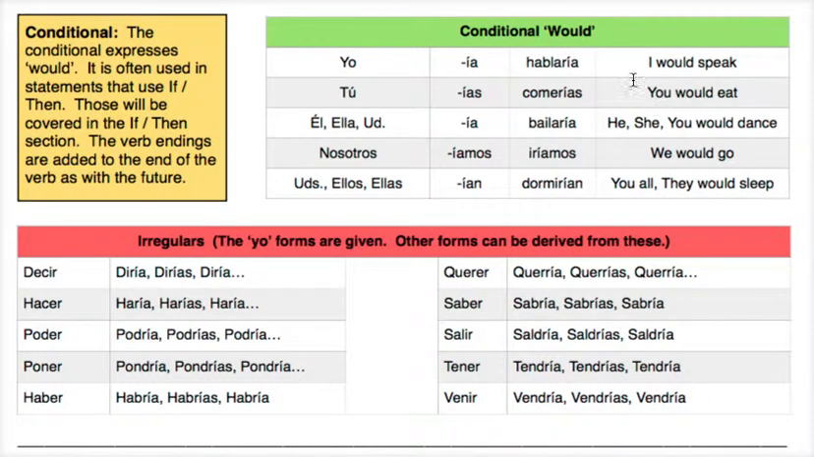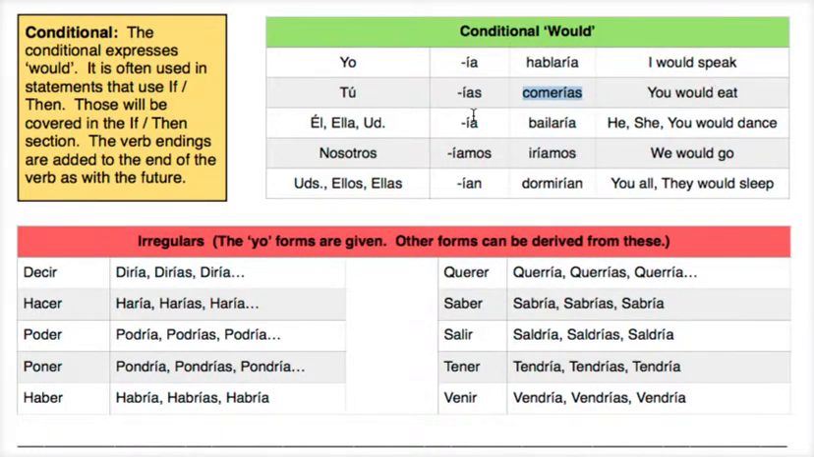So the endings for the conditional are ía, ías, ía, íamos, and ían. Now the cool thing about the conditional is that you just tack it on or add it to the verb. You don't have to take off the AR like we normally do. So you'll notice we have hablar. We just add ía to the end, and if I say yo hablaría, it expresses I would speak. If we were to take the verb comer, then we would add ías for tú, and by saying tú comerías, it expresses you would eat.